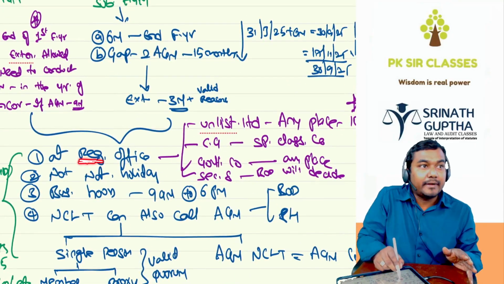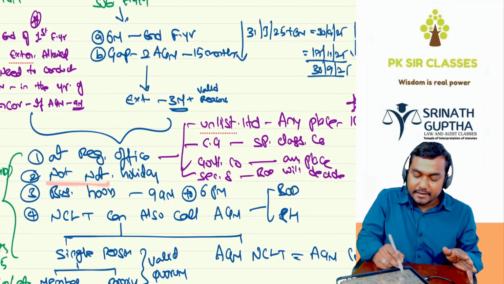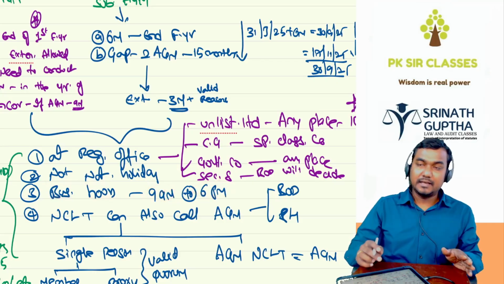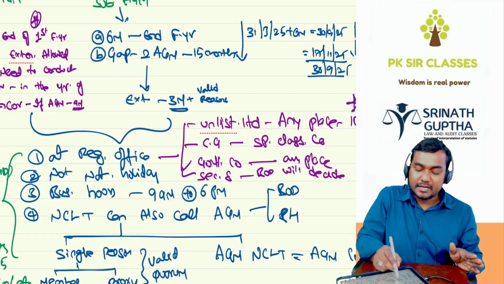AGM should be held at the registered office of the company on a day which is not a national holiday, during the business hours, that is 9 AM to 6 PM. So generally the company has to conduct the general meeting at the registered office.